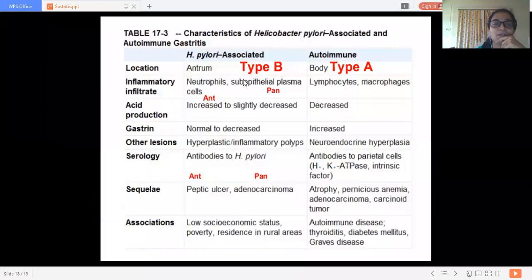Acid production is decreased in type A because of more destruction of parietal cells, while in type B it is increased, or slightly decreased, but moreover increased because the inflammation is more in H. pylori related chronic gastritis. Gastrin is increased in type A, and normal or decreased in type B.